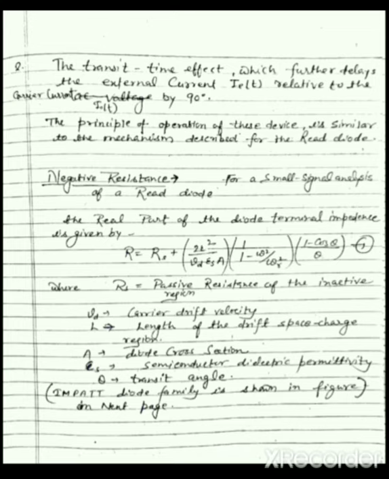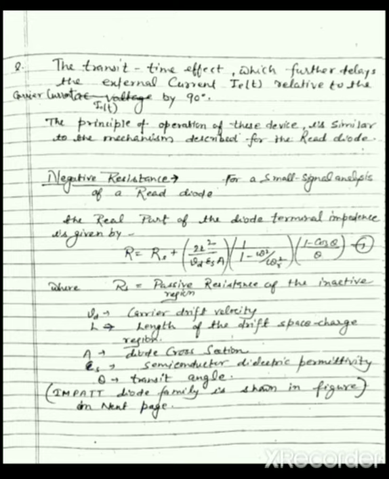This effect further delays the external current IET relative to the carrier current I0T by 90 degrees. So the carrier current I0T is out of phase by 90 degrees with respect to the applied AC voltage, and the external current IET is also delayed by 90 degrees with respect to the carrier current I0T.